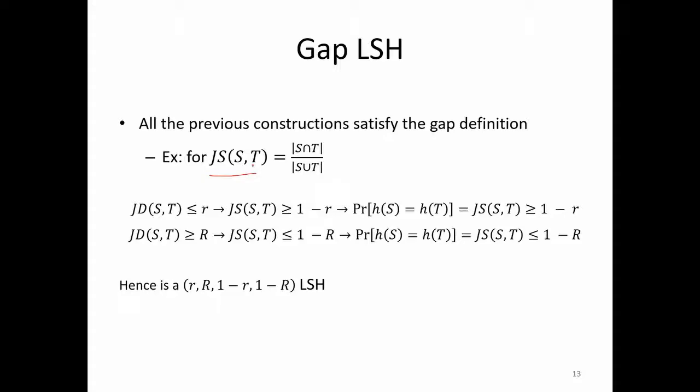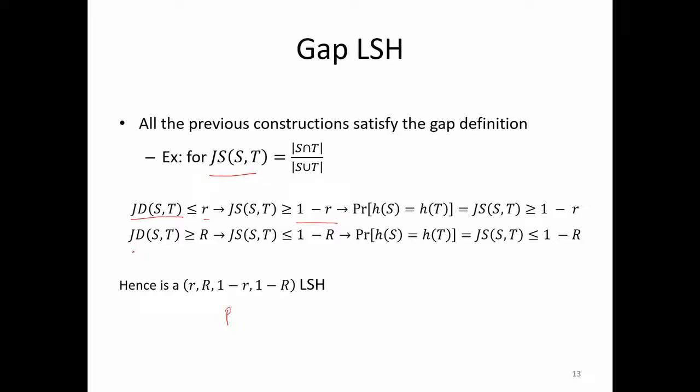Okay, so is this a generalization? For example, does this satisfy that particular thing? Now you see your Jaccard distance is basically 1 minus Jaccard similarity. So your Jaccard distance less than r implies Jaccard similarity is greater than 1 minus r, which implies probability of collision is greater than 1 minus r. So basically your p is 1 minus small r.